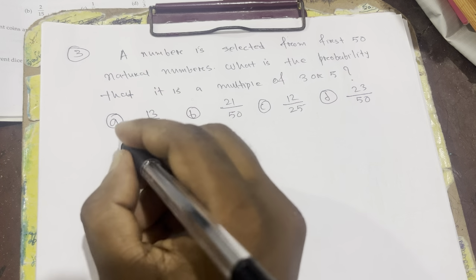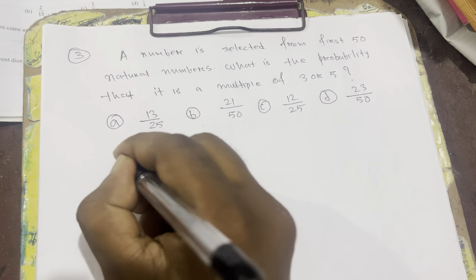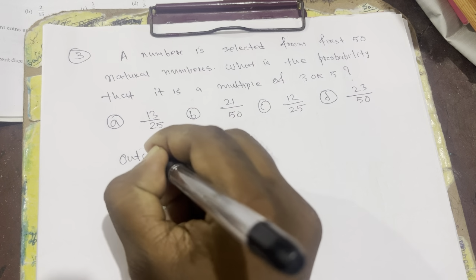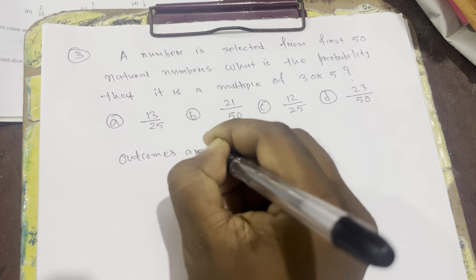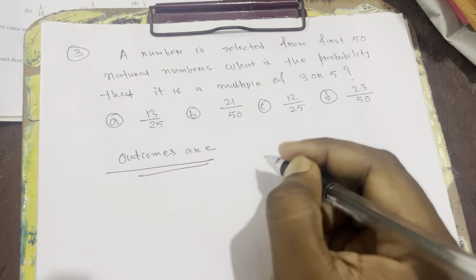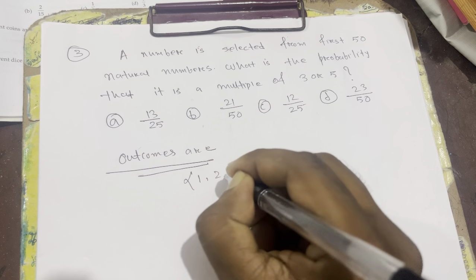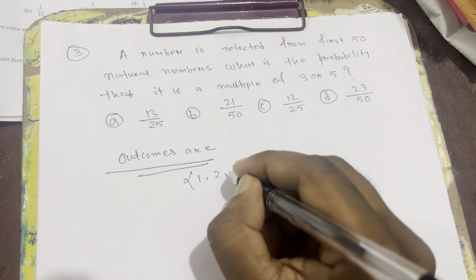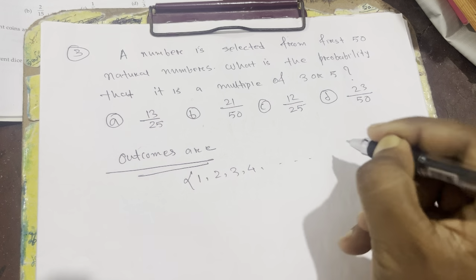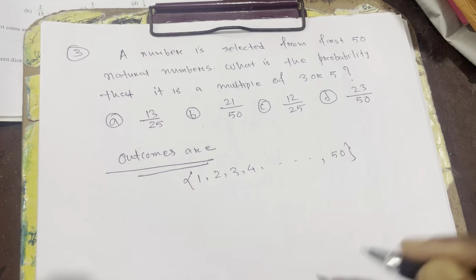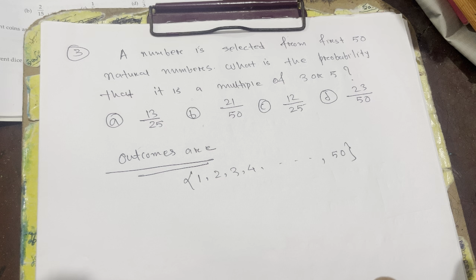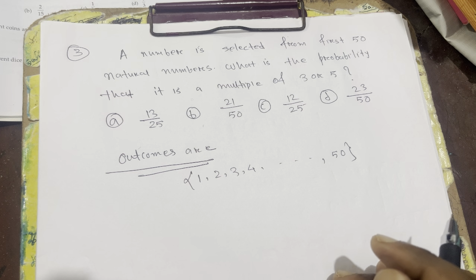First we'll write the outcomes. So the total number of outcomes are what? There are 50 numbers, so the total outcomes are 1 to 50. 1, 2, 3, 4, up to 50. That means we have 50 natural numbers, right? Now our question is, what is the probability that it is a multiple of 3 or 5. So how will we find the resulting outcomes?